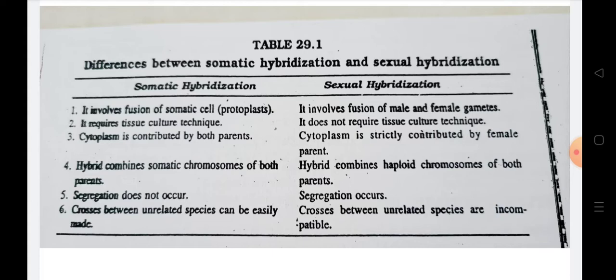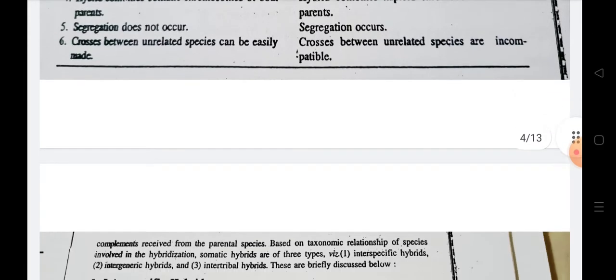Segregation does not occur in somatic hybridization, but in sexual hybridization, segregation may occur. In somatic hybridization, crosses between unrelated species can be easily made, and in sexual hybridization, crosses between unrelated species are incompatible. So those are the major differences between somatic hybridization and sexual hybridization. From these differences we can clearly understand what somatic hybridization and sexual hybridization are.